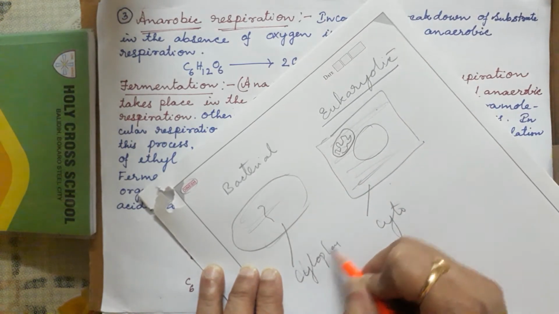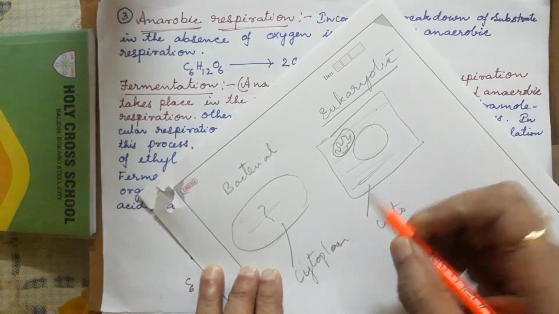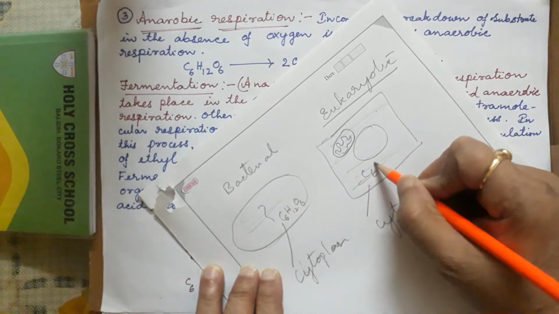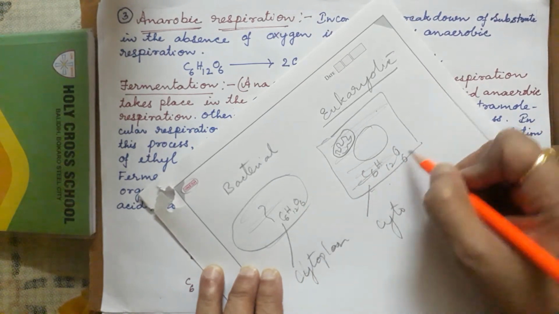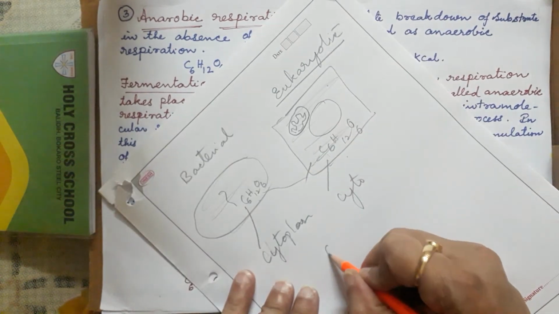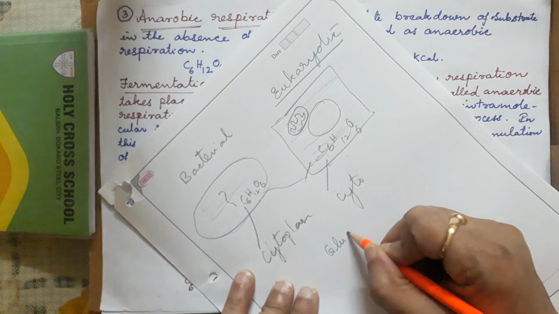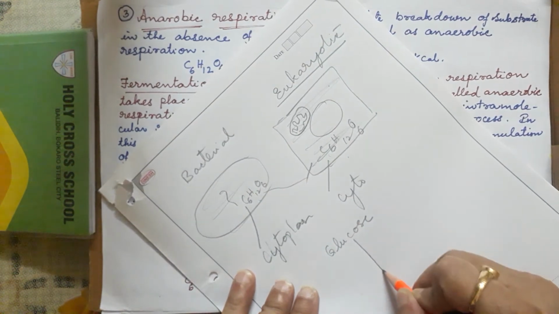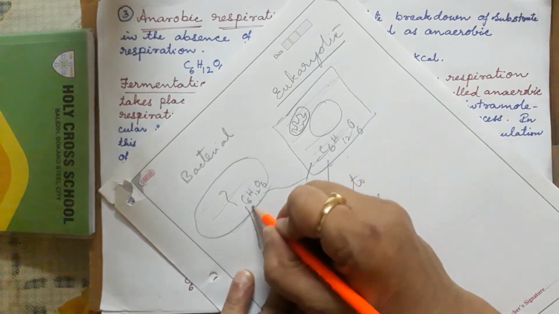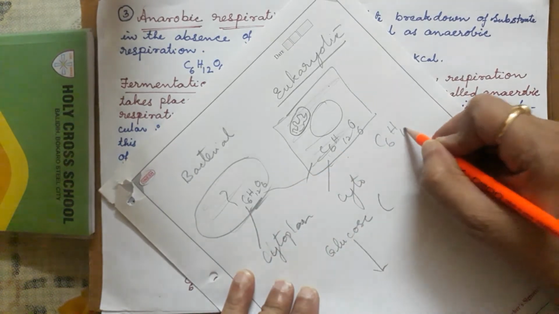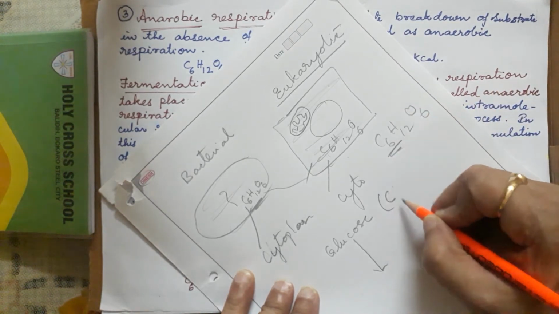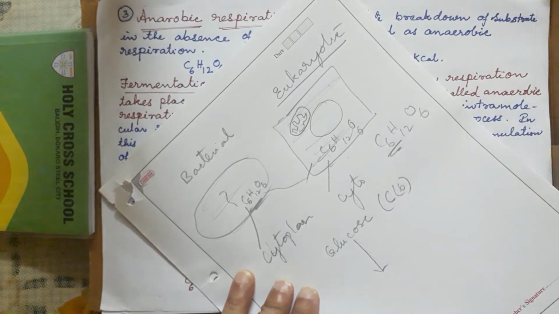Cytoplasm. So here in the cytoplasm, what happens? C6H12O6, glucose. In both the places, the glucose is a 6 carbon molecule, C6H12O6, a 6 carbon compound.